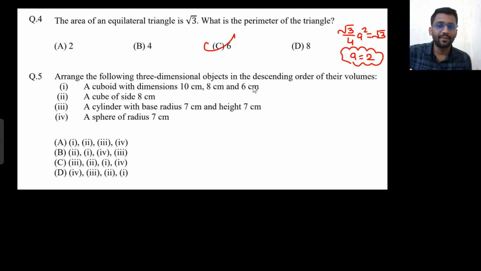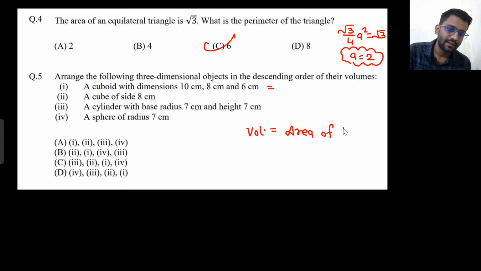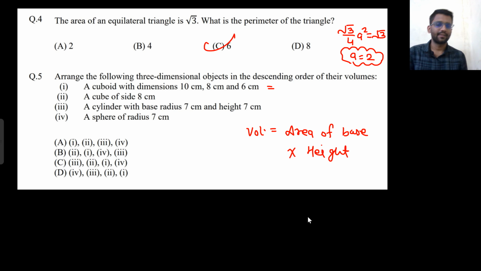Now arrange the following 3-dimensional objects in descending order of their volumes. So you have to calculate the volume. What is the volume of a cuboid? Okay, let's assume any structure you are given. The volume is always defined as area of base into height. So a cuboid is there. What is the area of base? 10 into 8 into height, that is 6. So 10 into 8 into 6, that would be 480 meter cube.